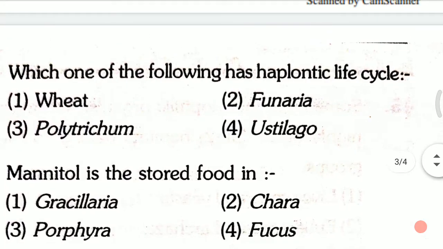Next question here. Which one of the following has haplontic life cycle? First, wheat; second, Funaria; third, Polytrichum; fourth, Eustaligo. Which one of the following has haplontic life cycle? And the answer for this question is the fourth one, that is Eustaligo.